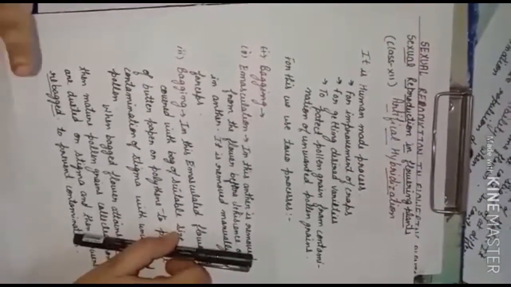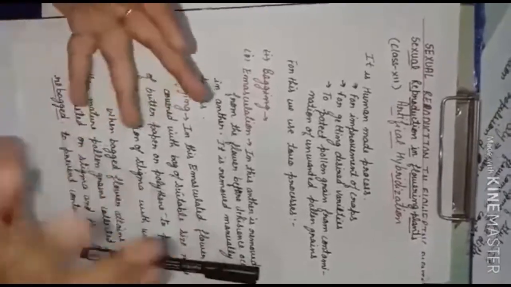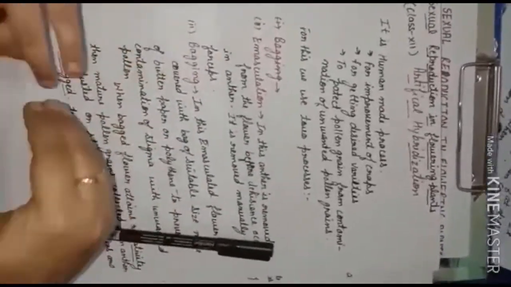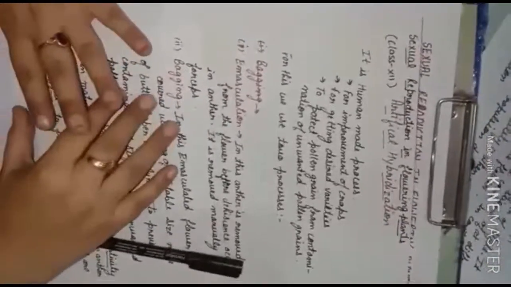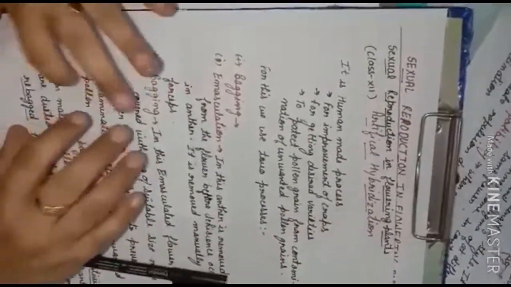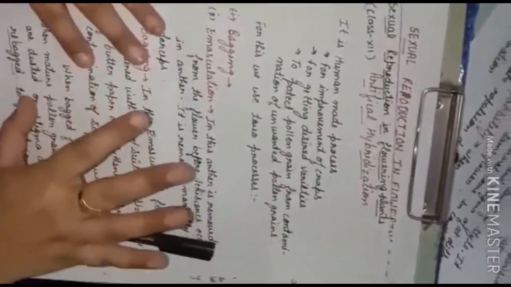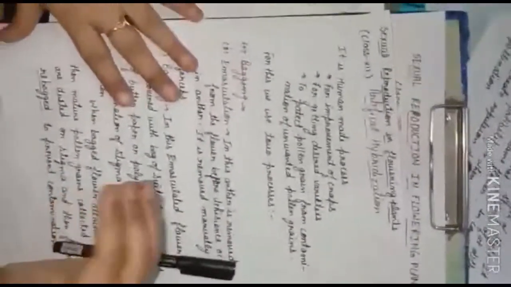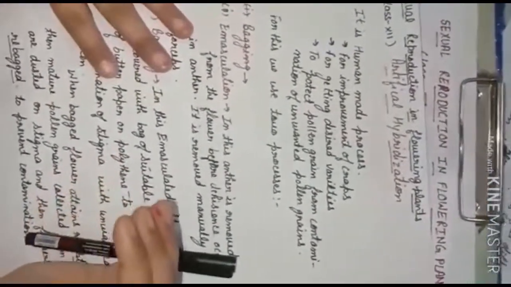And for getting the desired quality in their crops, they make manipulations or changes at the time of fertilization, before fertilization or after fertilization, so that they can get the desired characters in their crops. Understood? For getting the desired character, we have one technique called artificial hybridization.